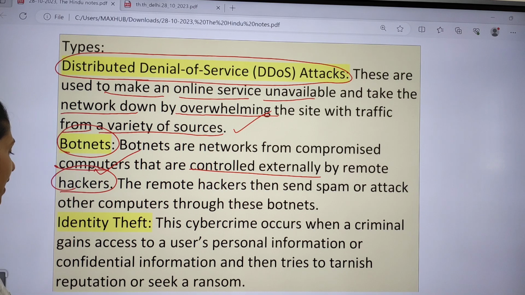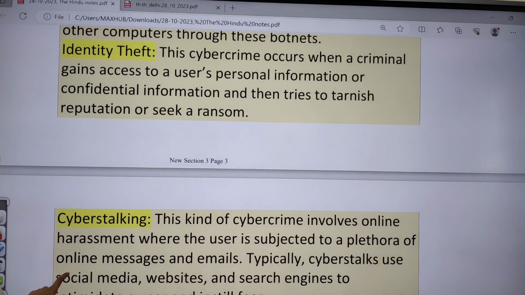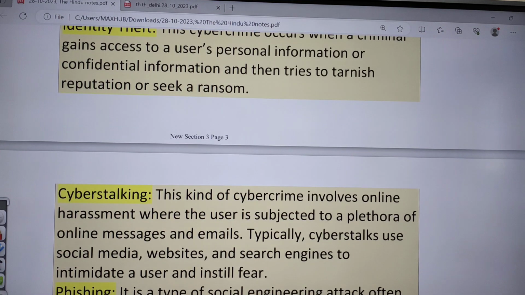And this one is identity theft. Criminals gain access to the user's personal information or some confidential information, and then they will try to tarnish reputation or seek a ransom.